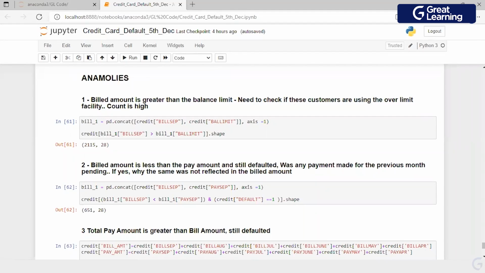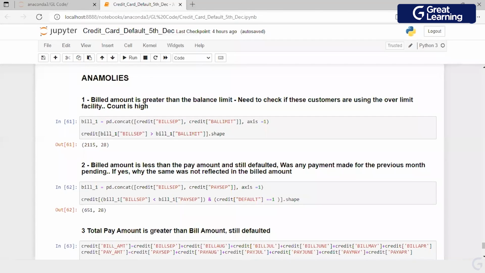We need to check if these customers are using the over limit facility. Billed amount is greater than the balance amount, which means I am allowed to shop for 1 lakh rupees on my credit card, but the bill which the credit card company has produced is for 1,50,000 rupees. In which scenario will this be allowed?